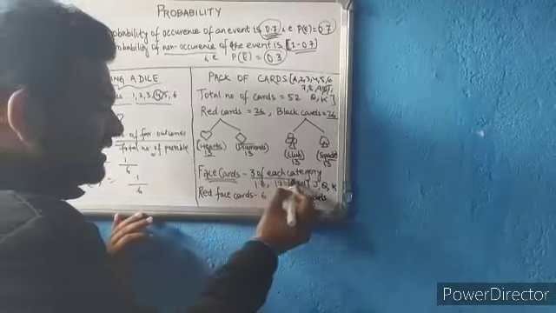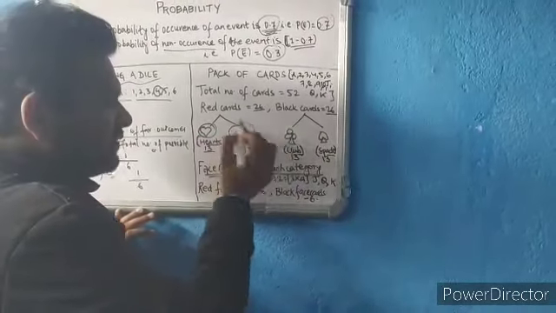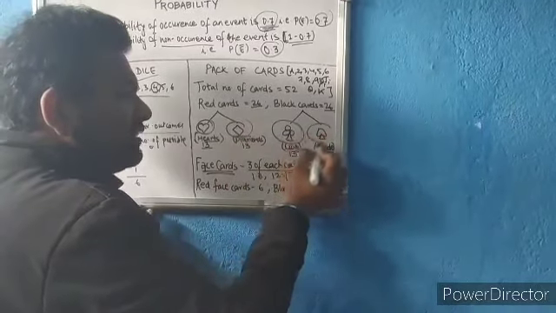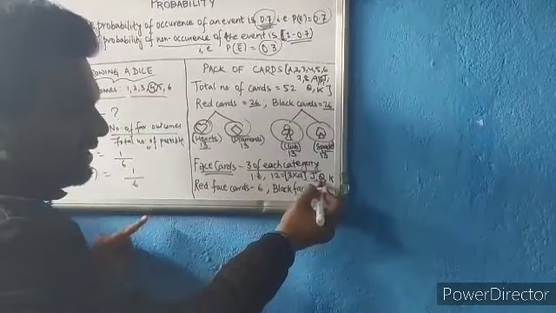We have 3 face cards in each category, that is 3 face cards of hearts, 3 of diamonds, 3 of clubs and 3 of spades. So in total how many face cards do we have? 3 into 4, that is 12.